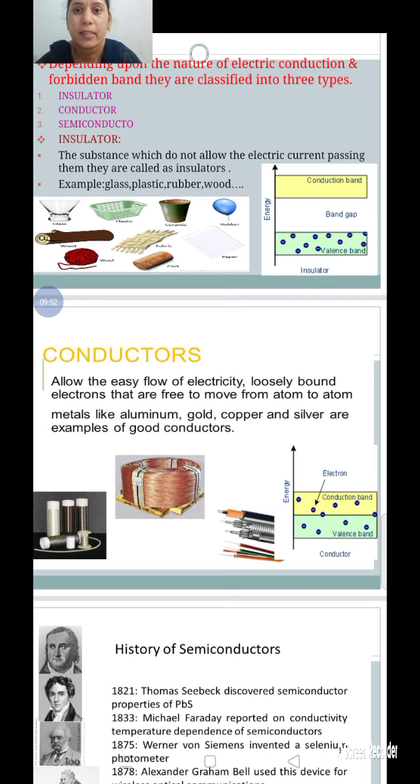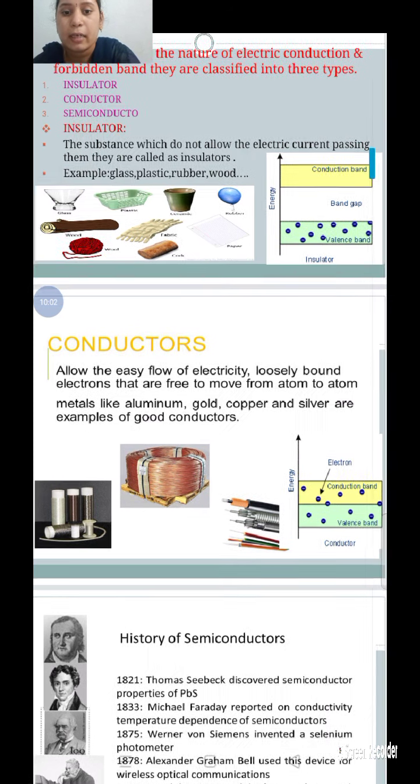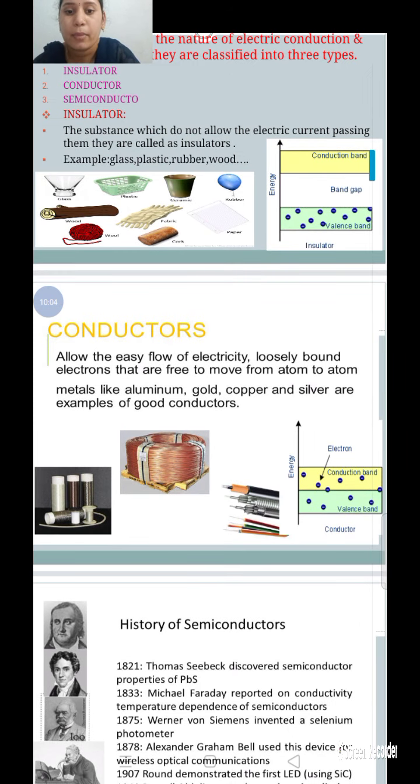For example, aluminum, gold, copper, silver. These are the examples of conductors. In these figures, aluminum wire and copper wire are examples of conductors.